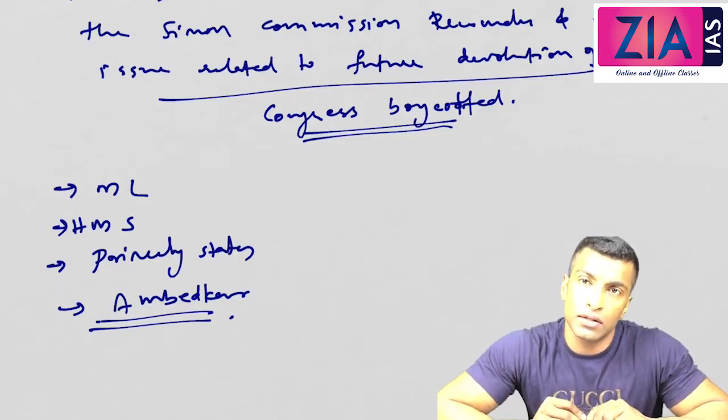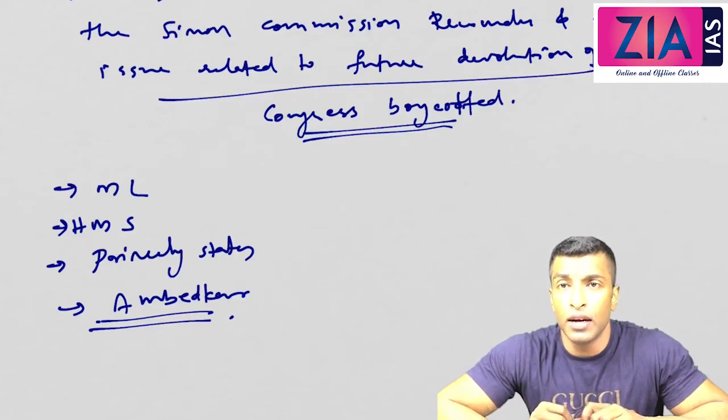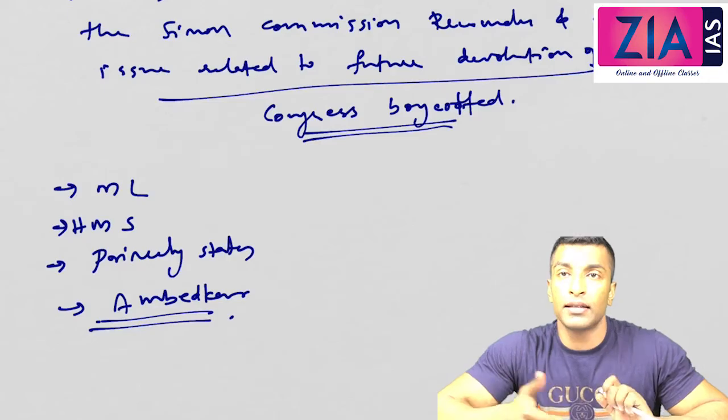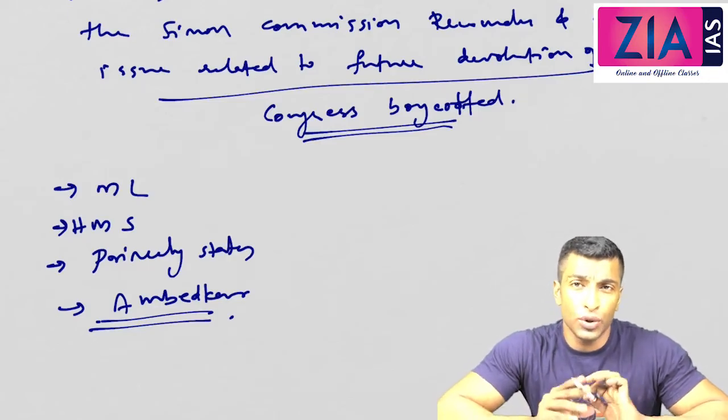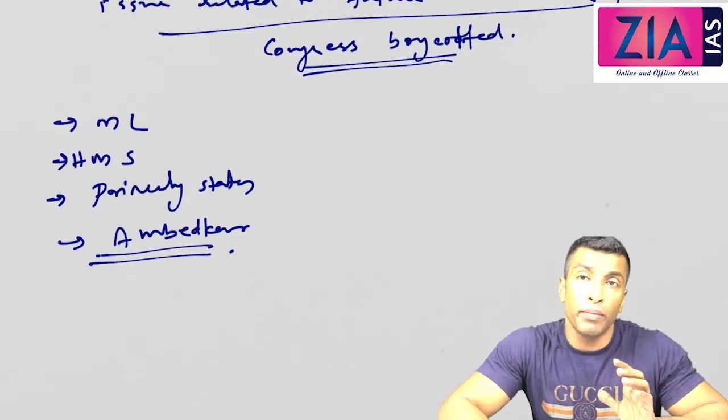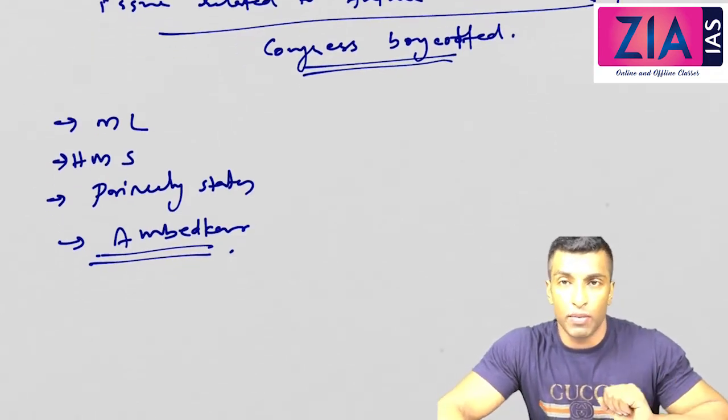Since Congress is the most important organization, its non-participation dented this claim of the British government.